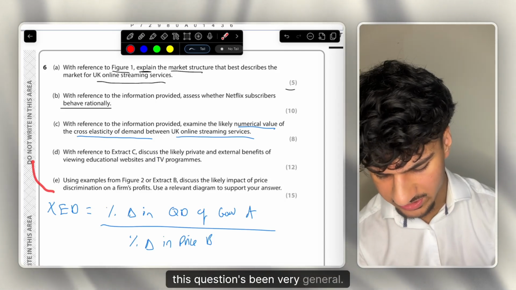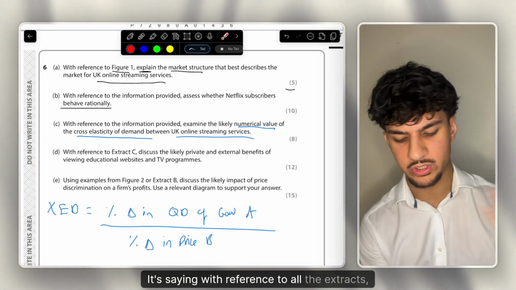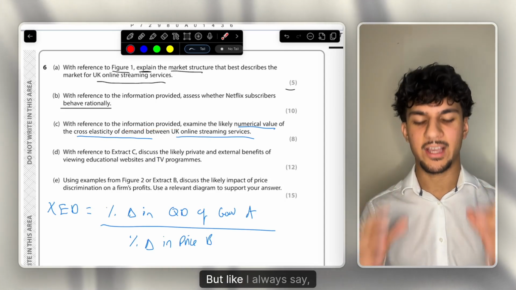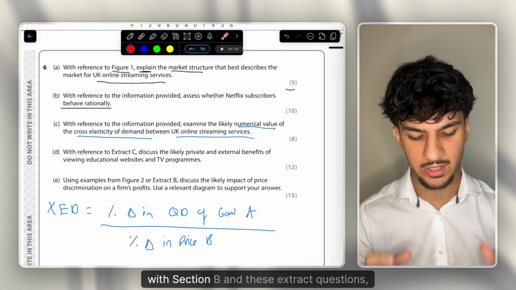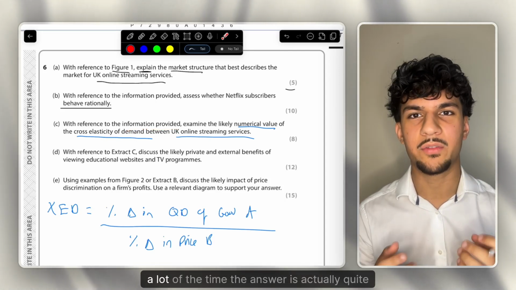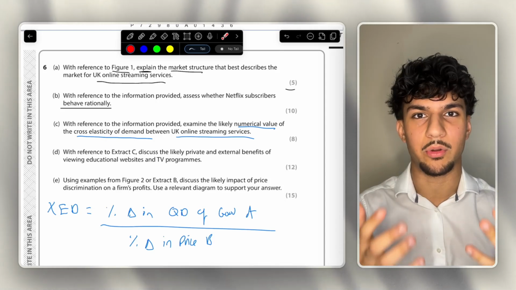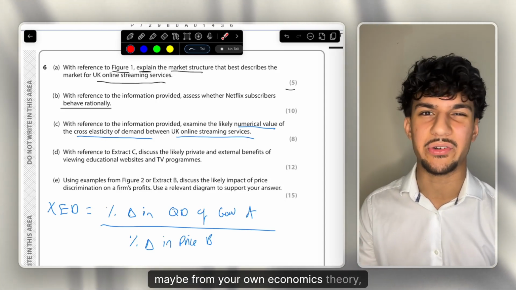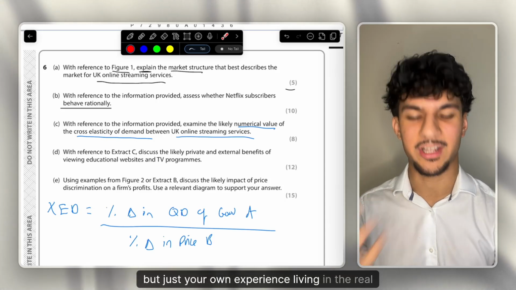Now, this question's been very general. It's saying with reference to all the extracts, basically. So with reference to the information provided. But like I always say, with section B and these extract questions, a lot of the time, the answer is actually quite simple, and you should be able to just know it from your own knowledge, maybe from your own economics theory, but just your own experience living in the real world.